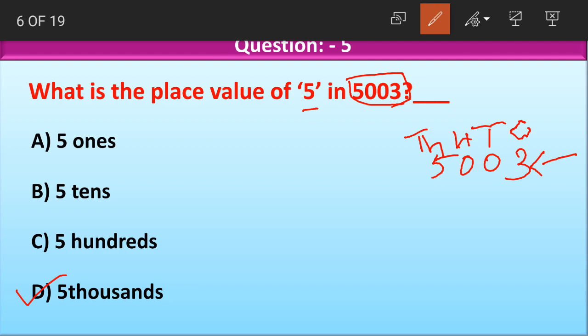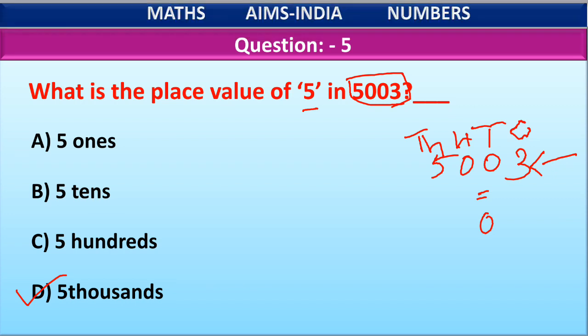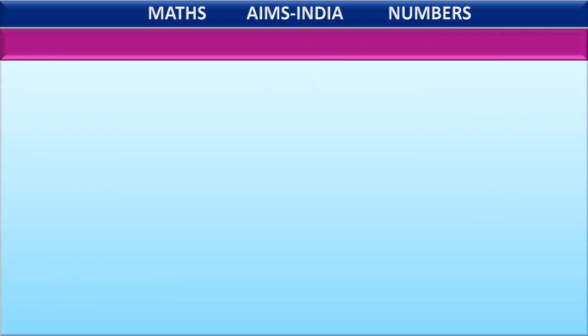Okay, 5 ones, 5 tens, 5 hundreds are not correct. 3 is at ones place, so the place value of 3 is 3 ones. 0 is at tens place, or 0 be at any place, the place value of 0 will always be equal to 0 only. So again 0 at hundreds place is again equal to 0 only. 3 is at ones place and 5 is at thousands place. So the value of 5 becomes 5,000 here. Clear, children? Okay. Moving on to the next question.